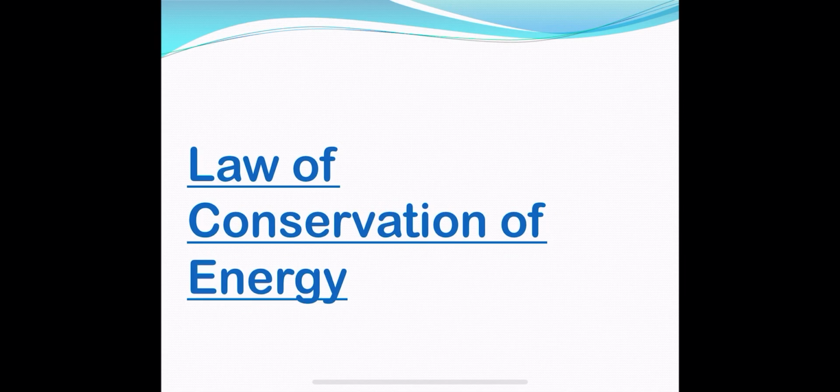So what is conservation? Let me explain the law of conservation of energy. We know there are many forms of energy, and we also know that one form of energy can be converted into another form. That means electrical energy is converted into kinetic energy, heat energy, light energy, like that, and mechanical energy or kinetic energy can be converted into electrical energy, magnetic energy, like that.